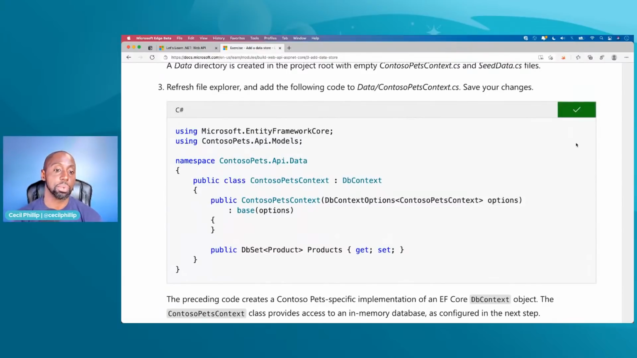Now copy that too. Whenever we're working with Entity Framework, we use something called a DB context. Essentially, that's the type that manages our connection to the data. In this case, our connection is really just working with something in memory. But again, imagine you're using something like SQL Server or Azure SQL or MySQL or MariaDB. That DB context is going to be able to manage that connection for us. So I'm going to copy that.